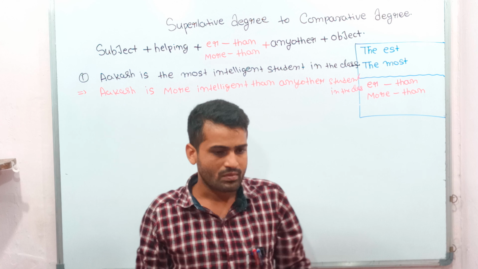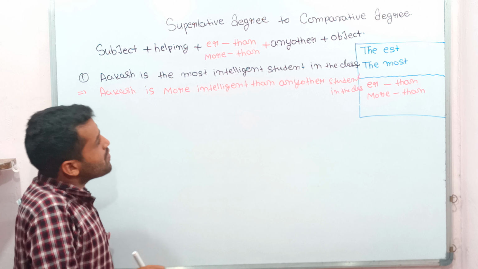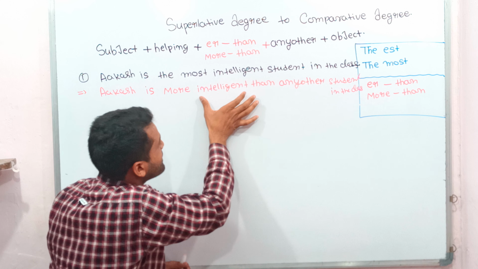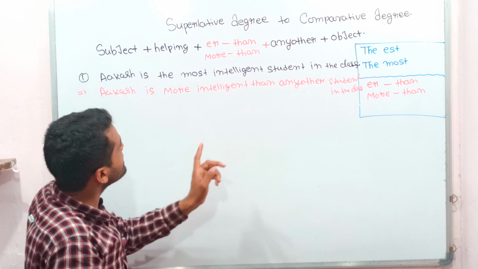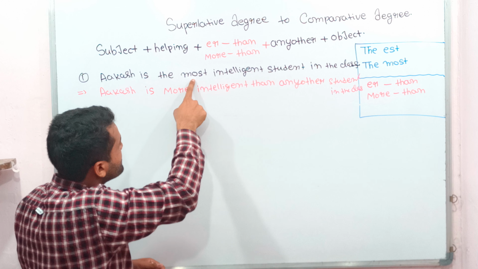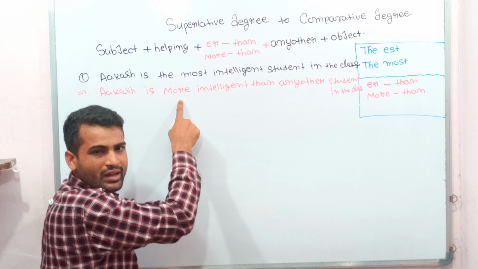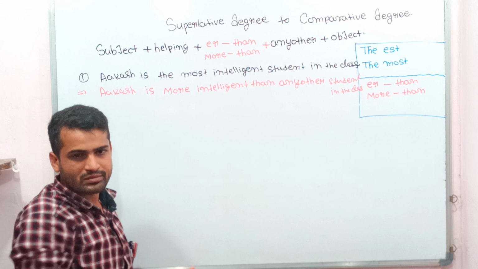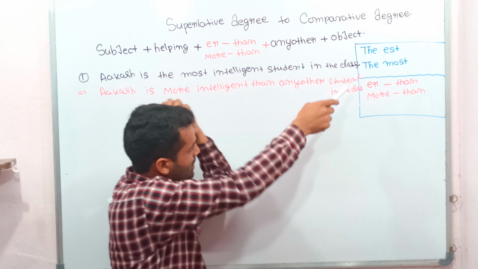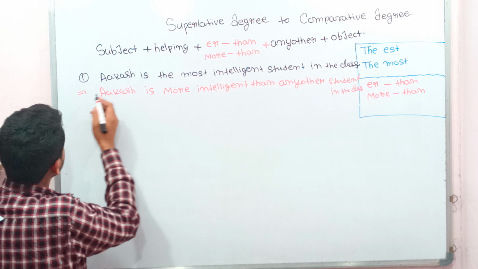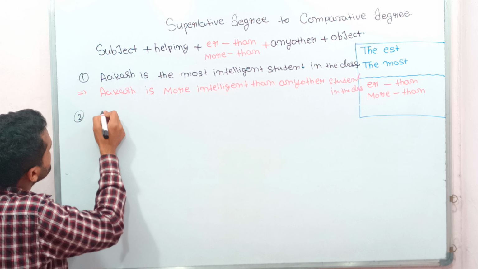Understanding or not? Like this. You may be thinking about why I used "intelligent" here, because the rule is this: more dash than. I wrote "more" in the place of "most", and in the place of the dash, "intelligent" is written. Okay, and then "than", like this. And now the second sentence, see here.